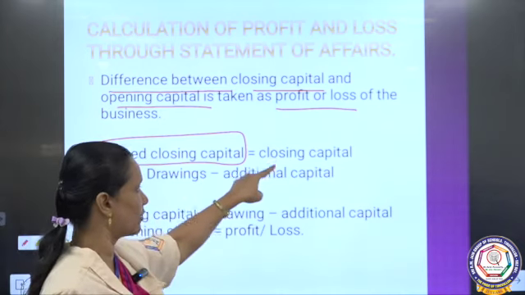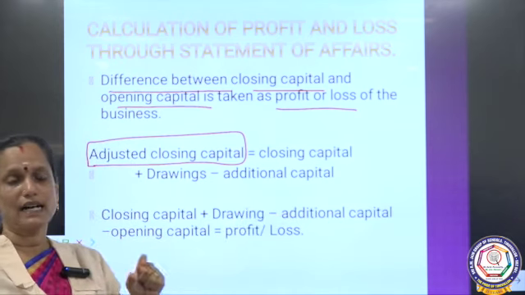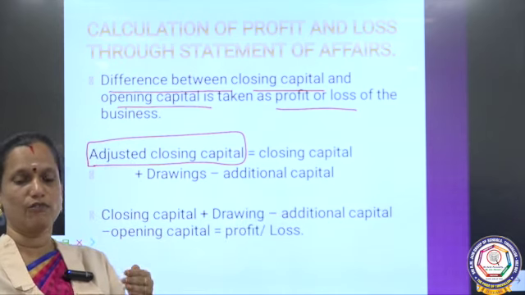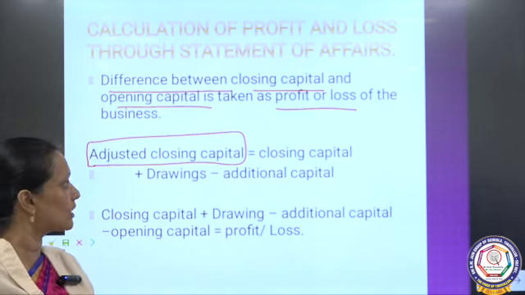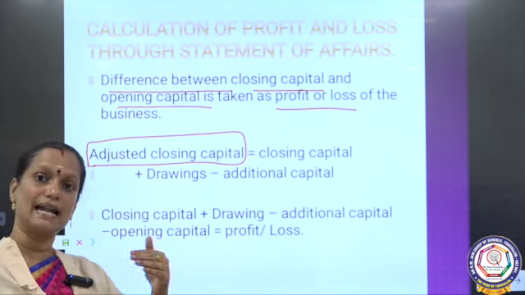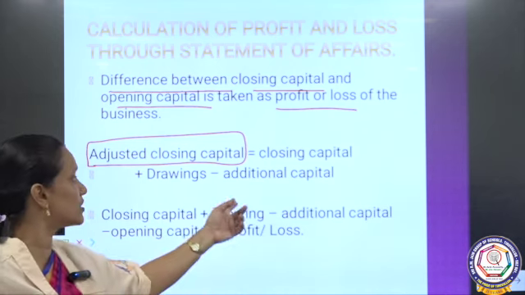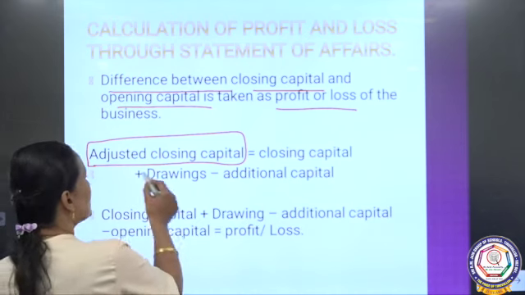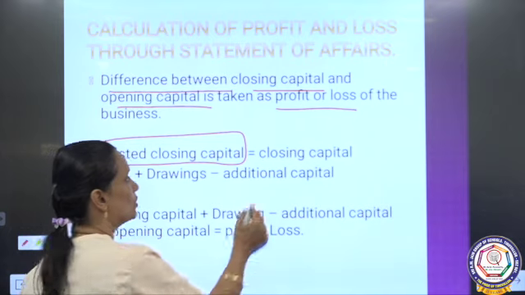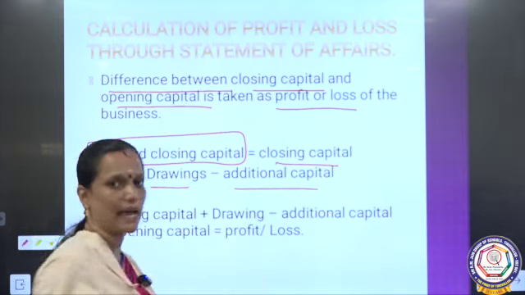First, you have to find out the closing capital, and then whatever adjustments were made during the year. For example, if we withdraw money from the capital, that is called drawings. Sometimes we add some additional capital into the business. That is called additional capital. So, we have to calculate that properly. Adjusted closing capital equals closing capital plus drawings minus additional capital.